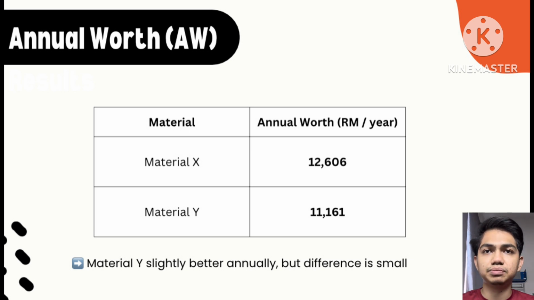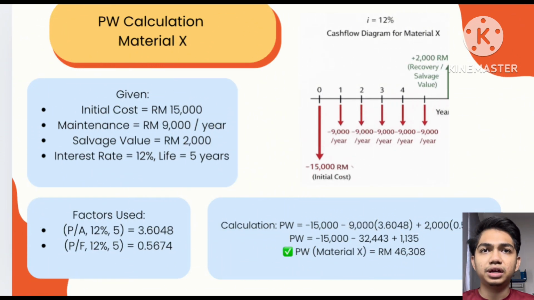Okay, this is the PW calculation for material X. This slide shows how present worth for material X is calculated. We include the initial cost, yearly maintenance cost and service value, and convert everything using a 12% interest rate. After calculation, the present worth of material X is 46,308.